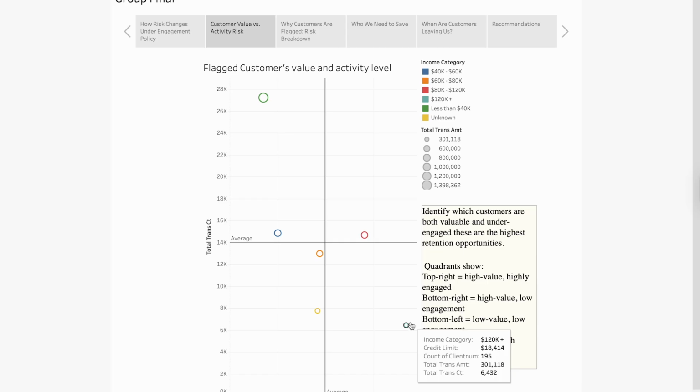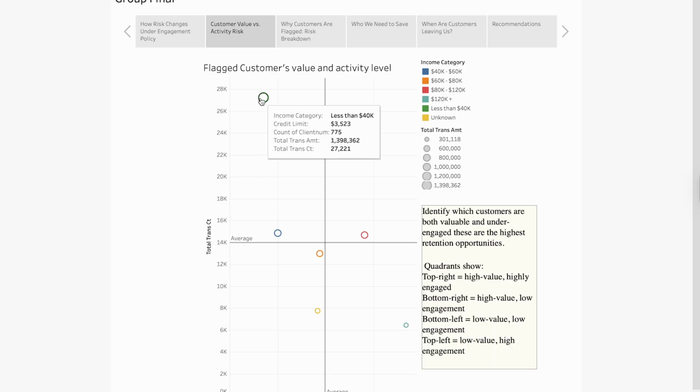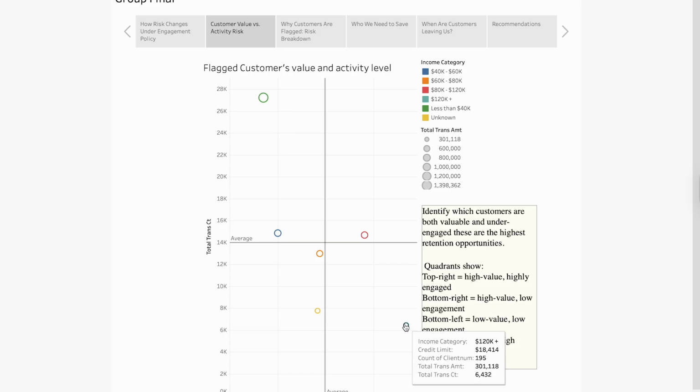Our lowest point is the 120,000 group, as they have the highest credit limit but the lowest transaction count. Even in comparison per capita, the 120,000 group has the lower transaction count amount in comparison to the less than 40,000 group. What this means to American Express is to put more focus on the less than 40,000 group, as paired with the data collected on transaction thresholds, there will be high concerns with dropping their card.